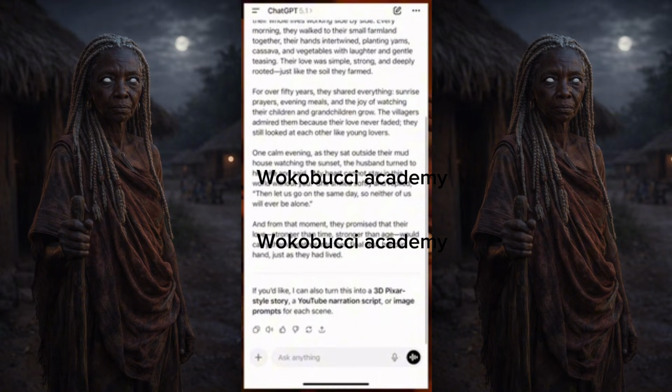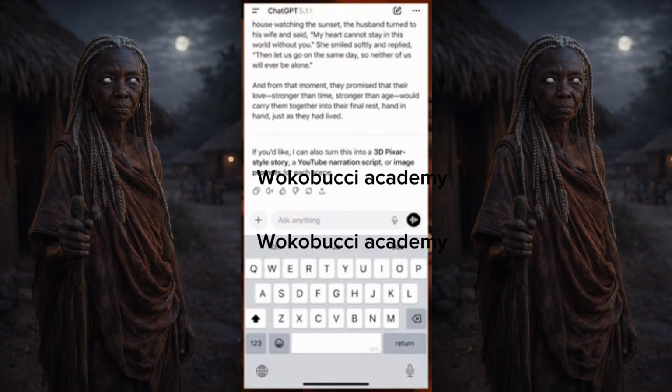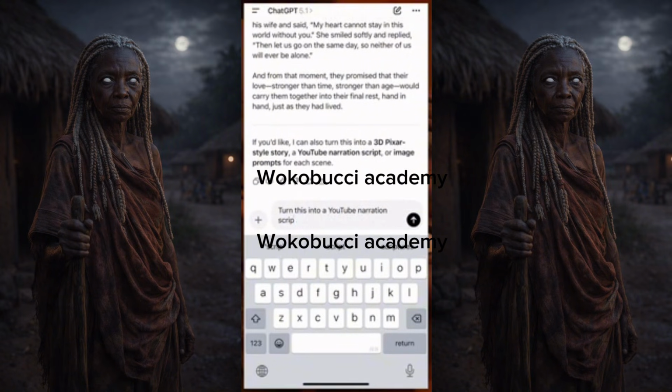This is it. Okay. Now I'll come here and ask ChatGPT. You see here, ChatGPT says, if you'd like, I can also turn this into a 3D pixel style story, a YouTube narration script, or image prompt. So you see this, that is it, right? Now you can tell them now, turn this into a YouTube narration script. Okay, so this was just a story, but ChatGPT will always tell you what you want and always read along the line. Always read is very important. Okay, now let me add please: please turn this into a YouTube narration story.